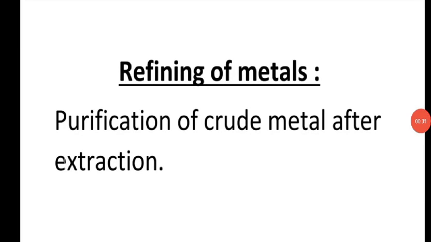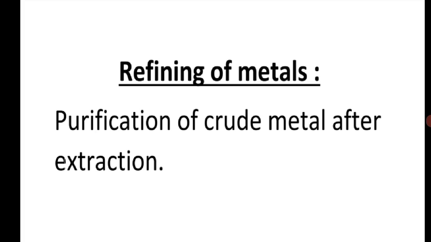Okay, and we have to remove the impurities present in this crude metal by the process called refining. So what is refining? Refining is nothing but purification of crude metal after extraction. So purification of crude metal after extraction is called refining.